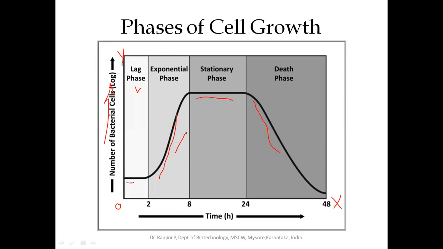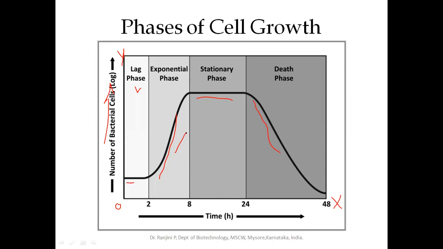In addition, if you inoculate cells from nutrient-rich media into less nutrient media, the length of the lag phase increases, because you are transferring the cells from high nutrient media into less nutrient media. The cell has to put in more effort to synthesize the necessary prerequisites to undergo cell division. Those are the factors which influence the length of the lag phase.